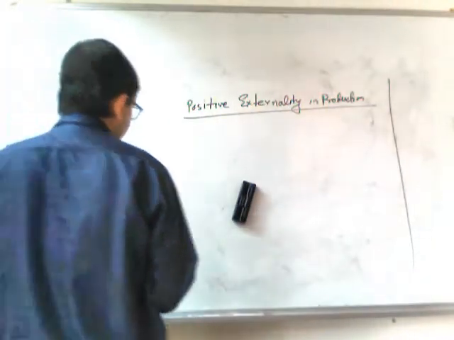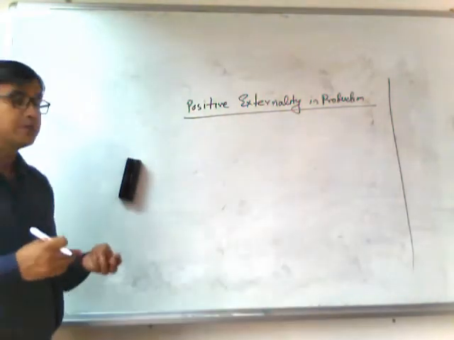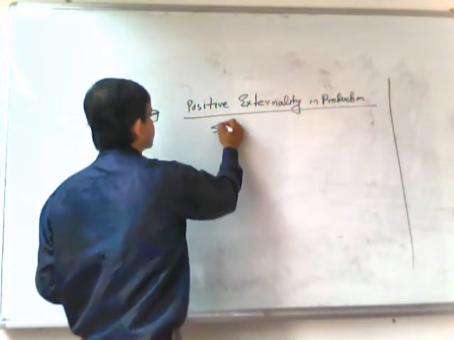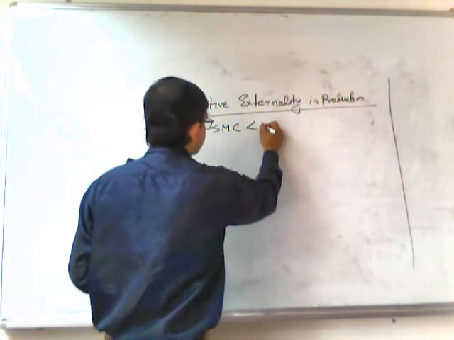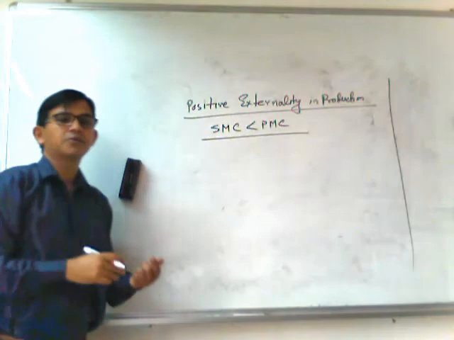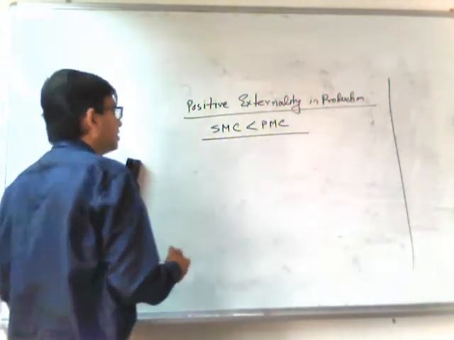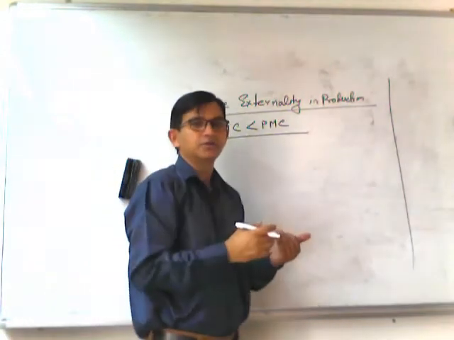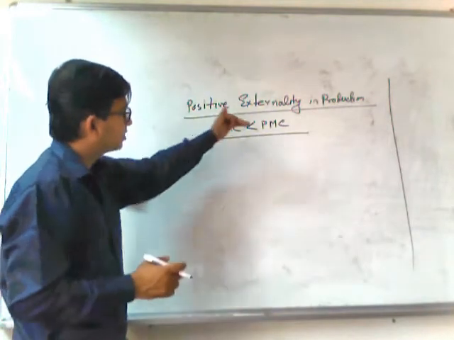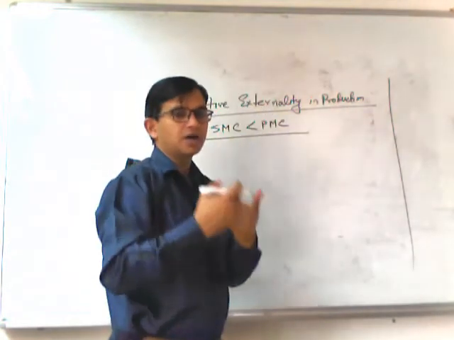So now we will discuss the public solution of positive externality in production. Positive externality is the case when social marginal cost is less than private marginal cost. So for the activity of one firm, the other firms also get benefited. In that case, what will happen? We will find that the social marginal cost is the difference between private marginal cost and the benefit that it provides to the other firms.